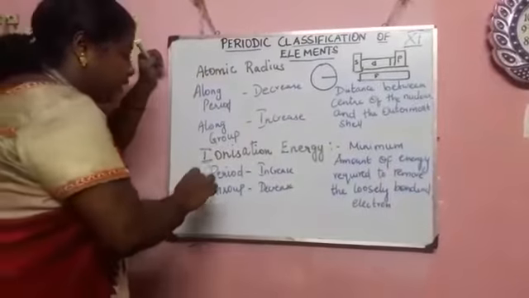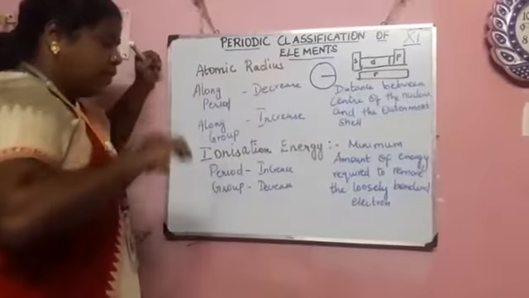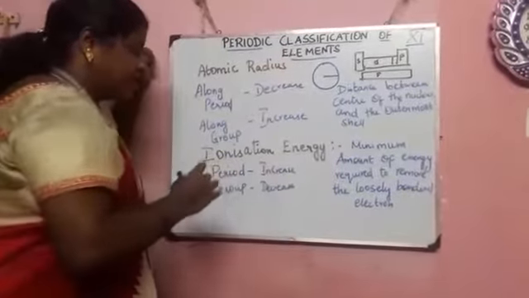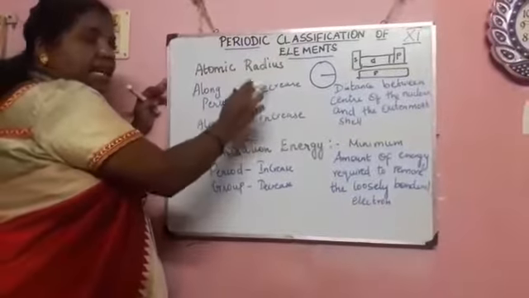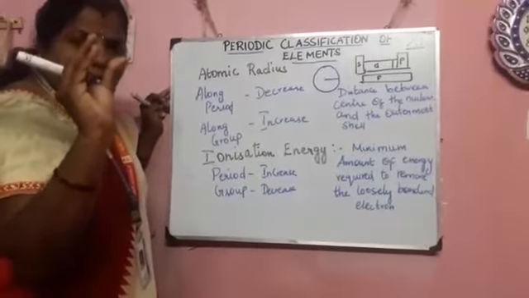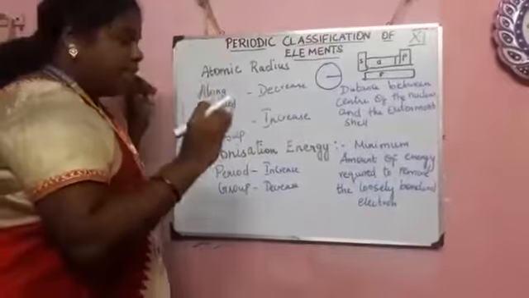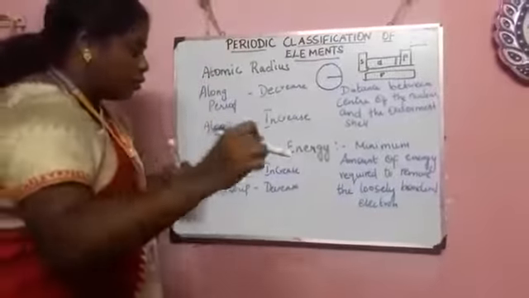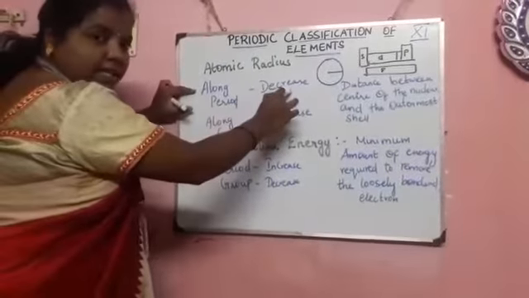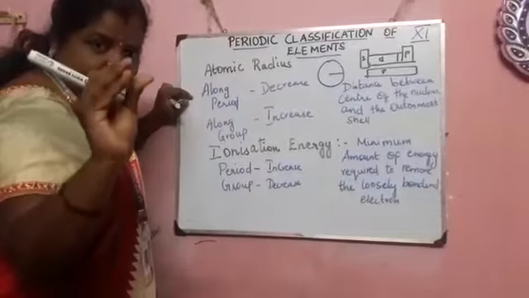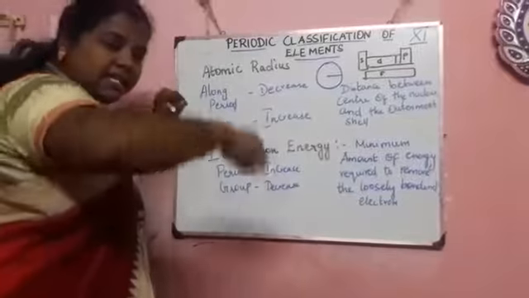So let's see that along a period the ionization energy is increased. I told that along the period the atomic radius is decreased. So the distance between the nucleus and the outermost shell is decreased. That is why ionization energy is increased according to the period. Radius is decreased means size is decreased, so size decrease means ionization energy increase.